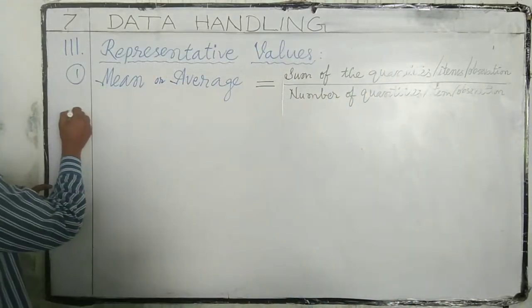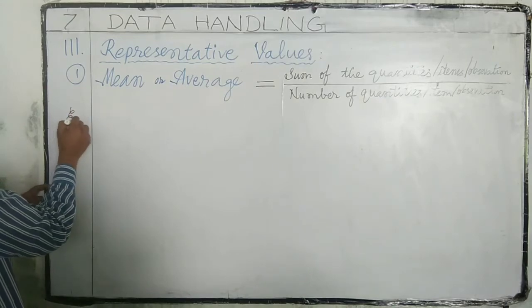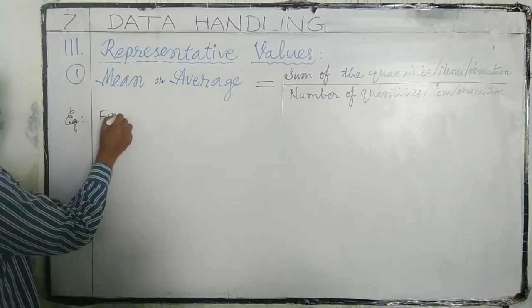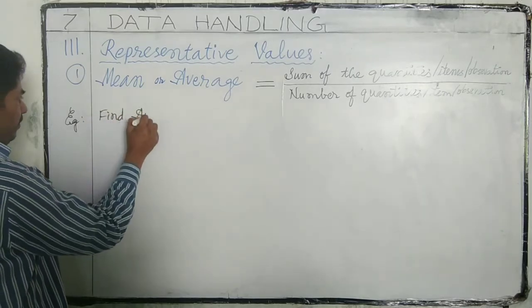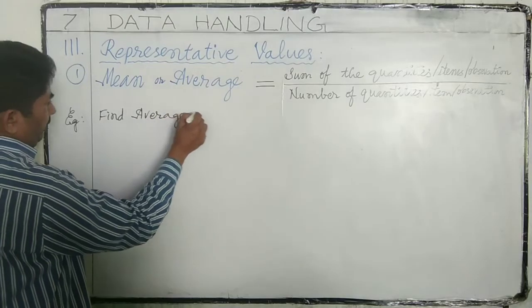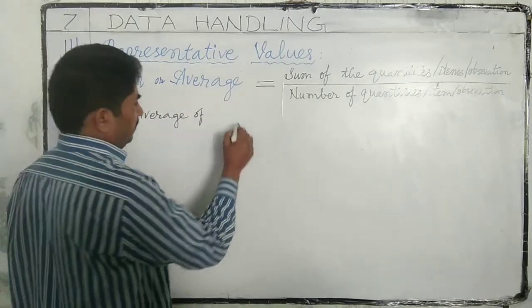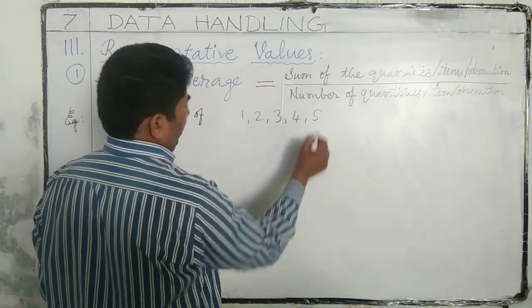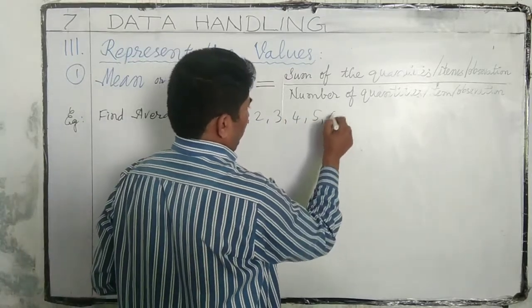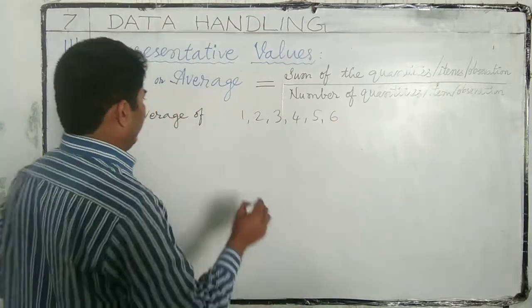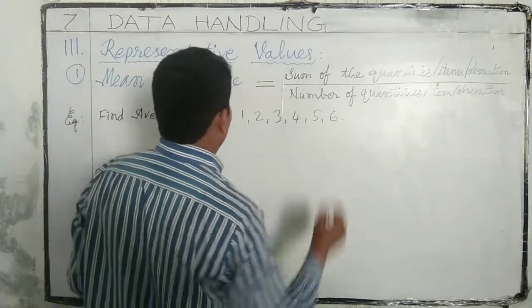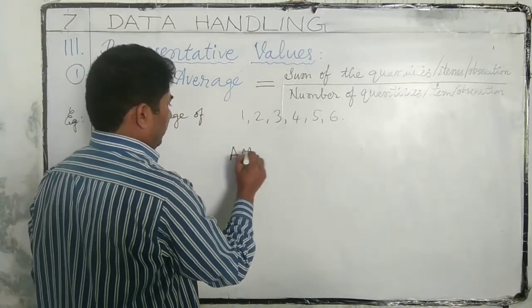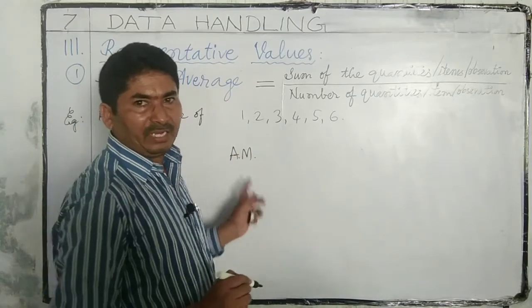Let us observe an example. Find the average of 1, 2, 3, 4, 5, 6. Average is denoted by AM, arithmetic mean.